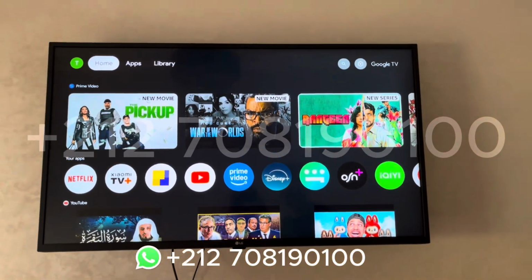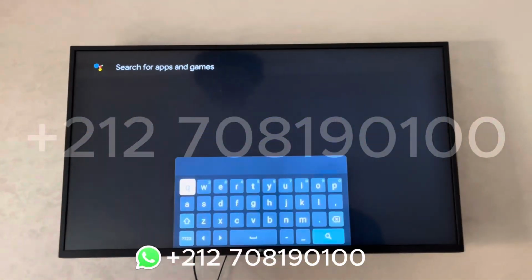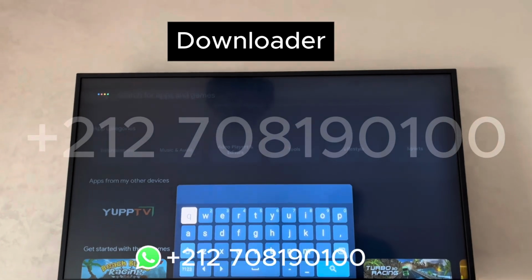Hello everyone. Today, I will guide you through the process of downloading the TiviMate 8K Pro application.